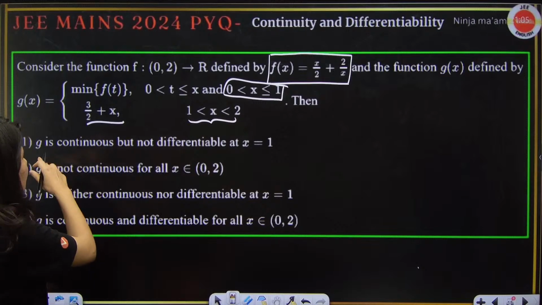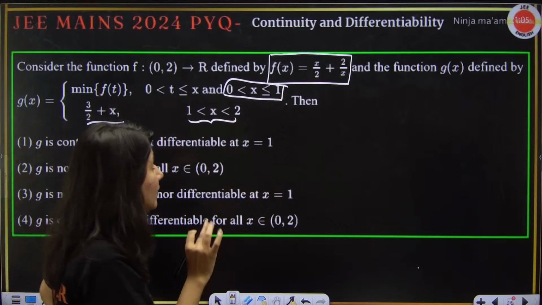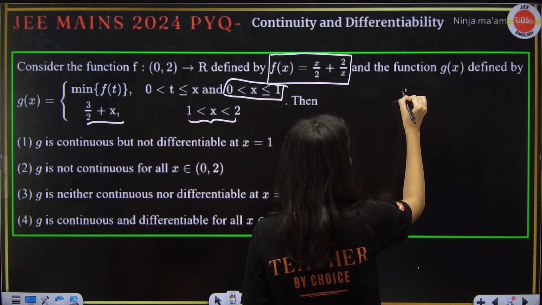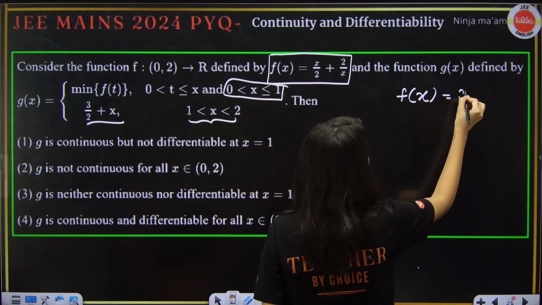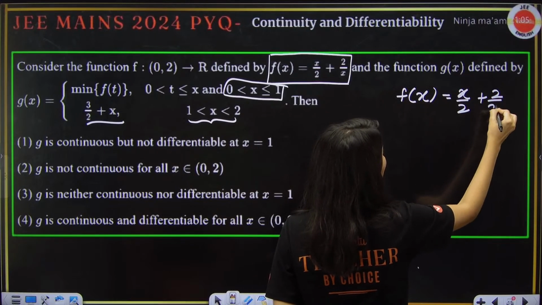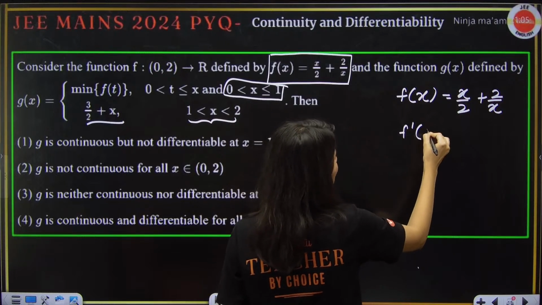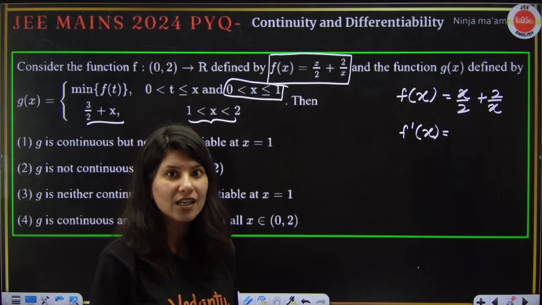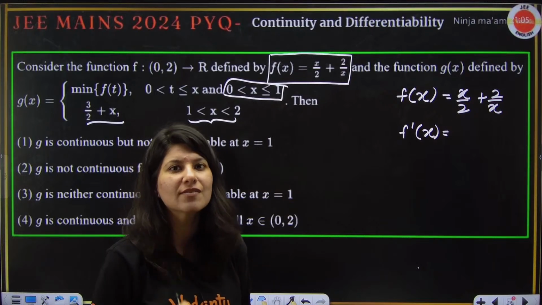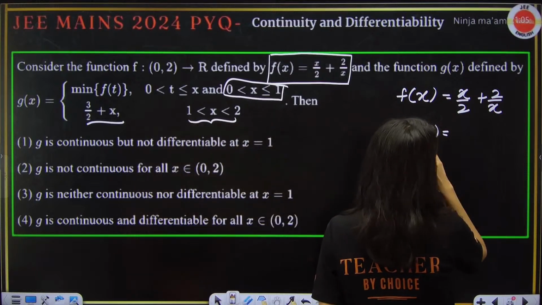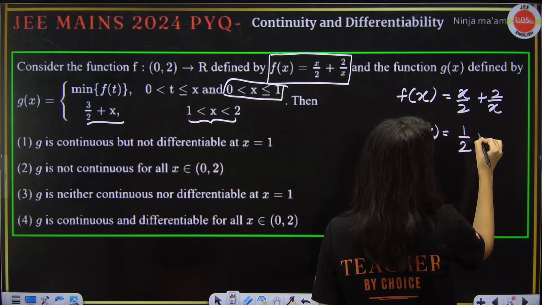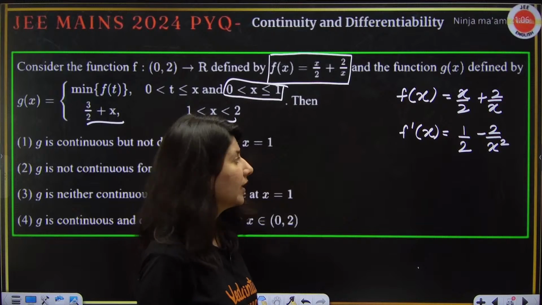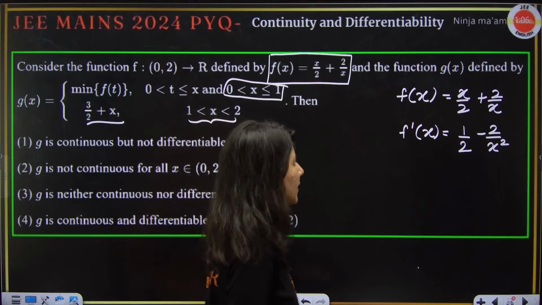Whenever you see that g(x) is the minimum of f(t), always focus on plotting the curve f(x). So we will always begin with f(x). f(x) is x/2 + 2/x. Now if you want to plot this curve, you want to know where the function is increasing, where it is decreasing, and where the critical points, maximum and minimum are. That is an application of derivatives. f'(x) is 1/2 minus 2/x².